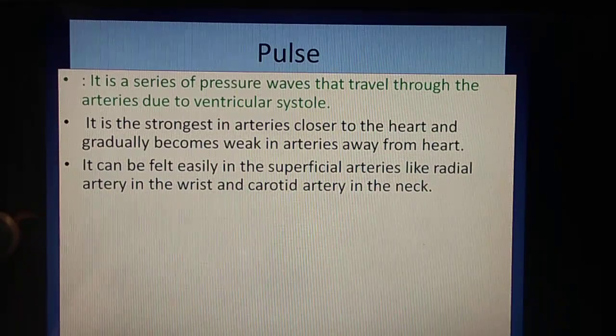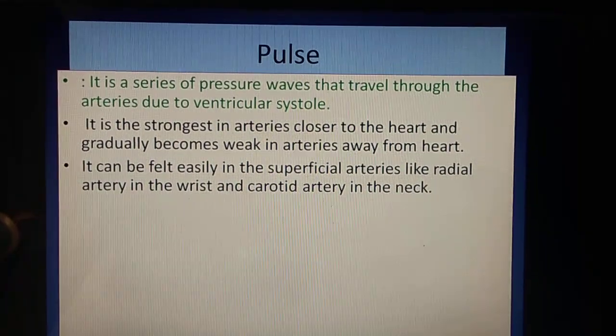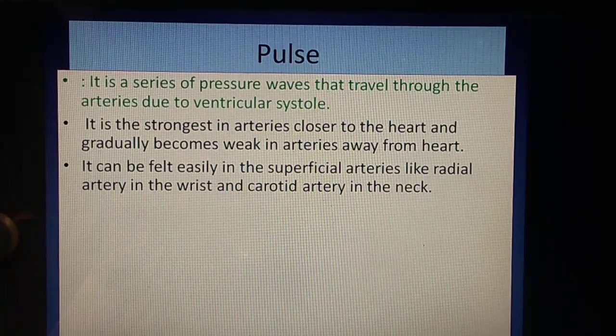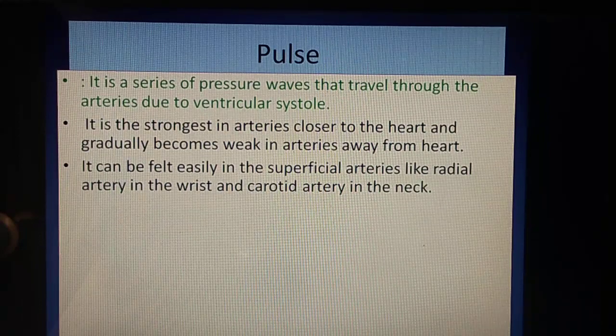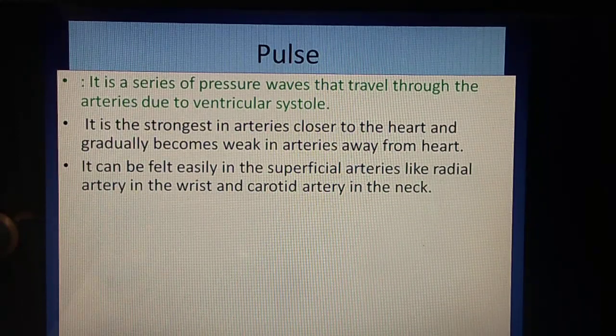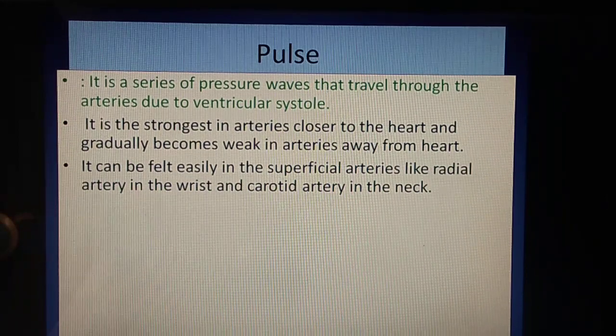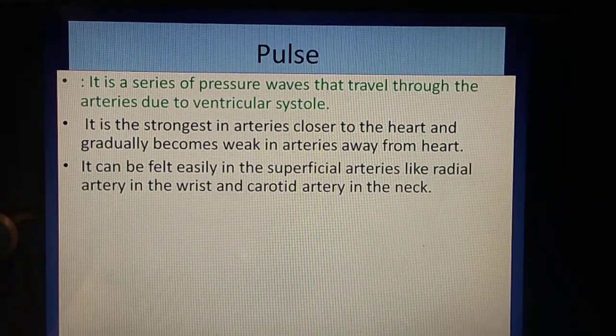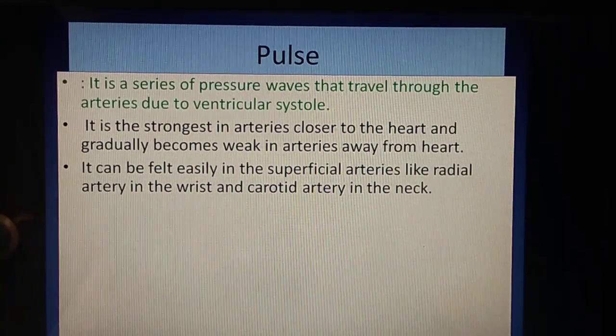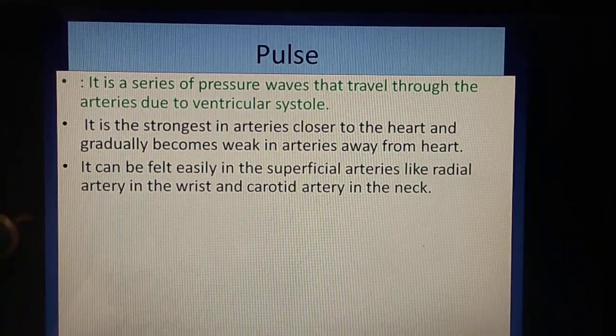Here, the pulse is strongest in the arteries closer to the heart, and as the pulse weakens away from the heart, it can be felt easily in superficial arteries.